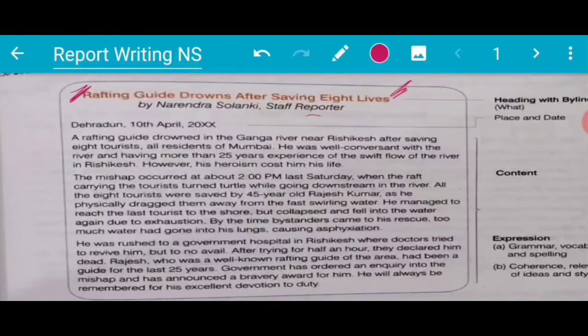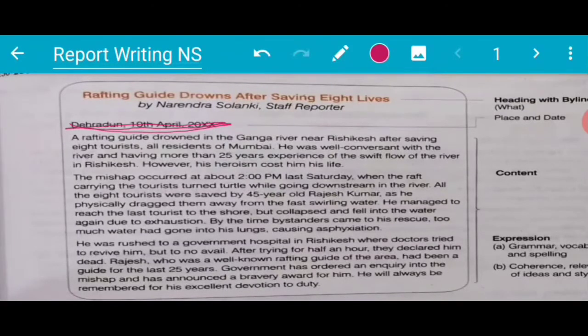Now in the second line you have the byline. In that byline you have to write down the name of the person, and with that the designation, staff reporter. Okay, then in the third line you have to write down date and place.